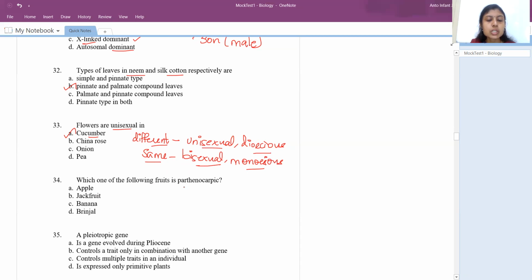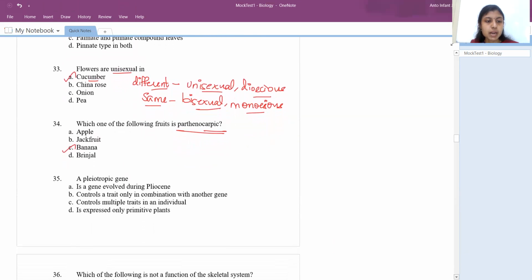Which of the following fruits is parthenocarpic? Without the involvement of fertilization, just by spraying some hormones, if the embryogenesis process happens and it gives rise to fruits, they are called parthenocarpic fruits, and the example is banana. So the answer is banana, right?